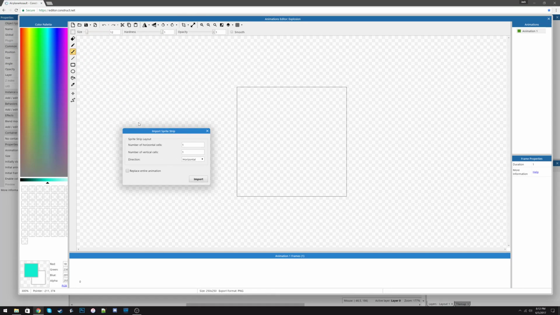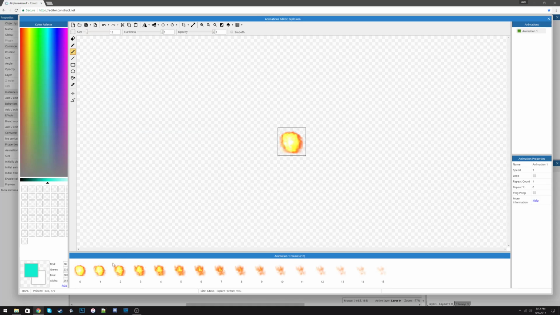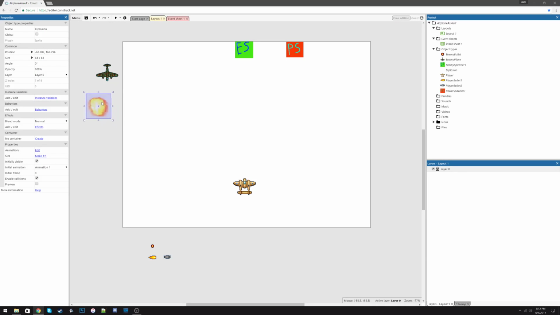So it was a 4x4 grid of explosion sprites, so we're going to make this a 4 and make this a 4, and we are going to click replace entire animation, and this is going to remain horizontal. So we're going to click import. So as you can see, it imported a nice explosion like this. So we're going to leave this off to the side.